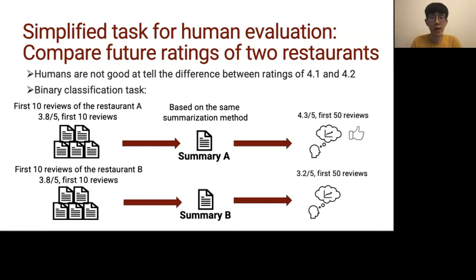And finally, we ask participants to predict which restaurant will be rated higher after 50 reviews. Note that we make sure that the difference between their average rating after 50 reviews is equal to or greater than 1 star. In this task, we want to know which summarization method is more useful to help users tell the difference of future rating between 2 restaurants.